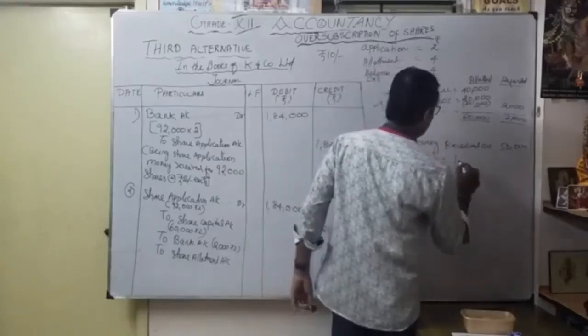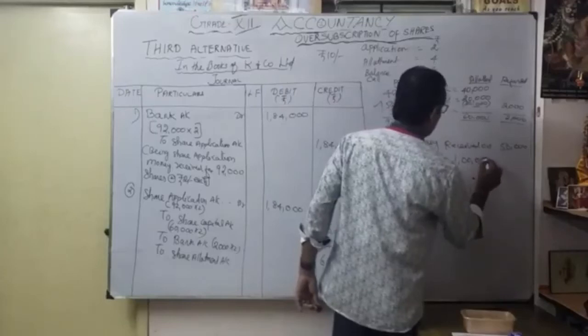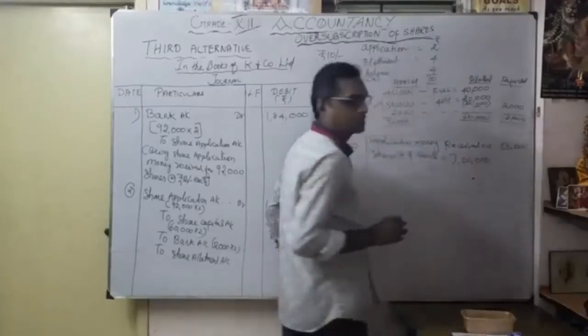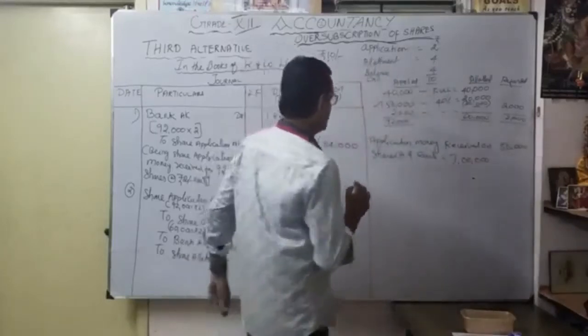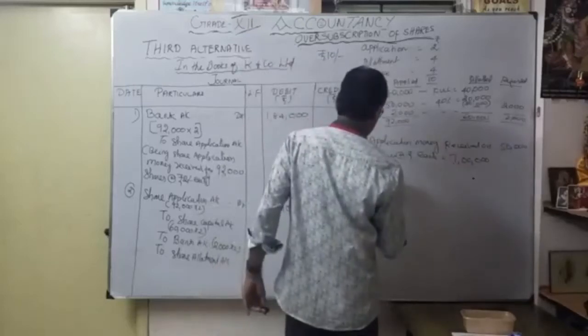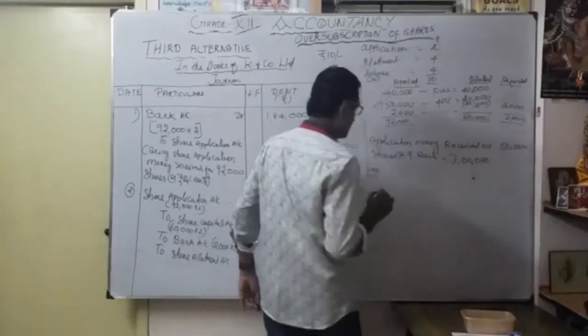How much? You got 1 lakh. But how much were you allotted? Less: actually allotted money, how much?